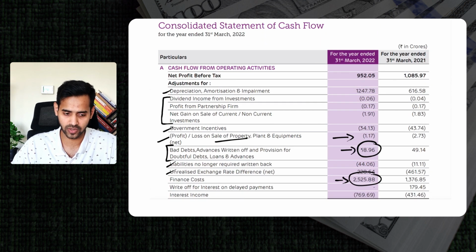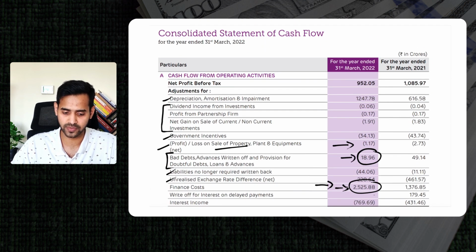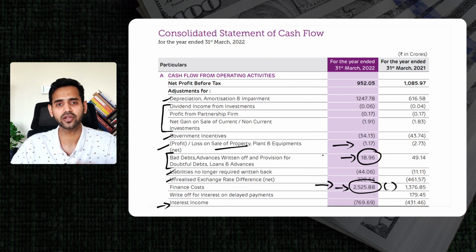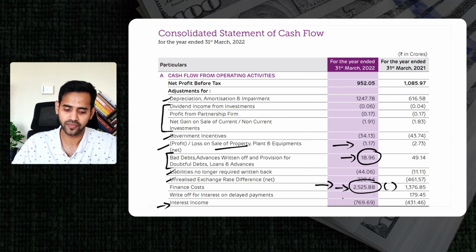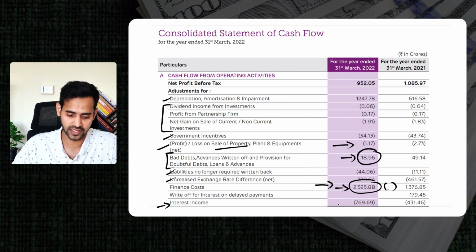We are doing our cash calculation. This is where you will see it has been added back. There is no bracket sign to it. Then there is an interest income. Now this interest income is a kind of income. Adani Enterprises also gives loans, as we saw. So for that, Adani Enterprises accounts for some income thinking that it will be earned. But if it is not earned, we are going to remove that income, because that has been considered in our income statement analysis once again. So that's why that amount has been removed.